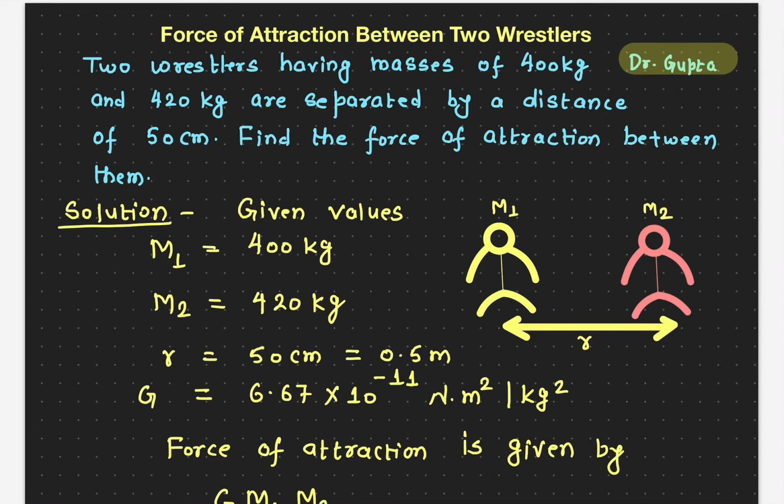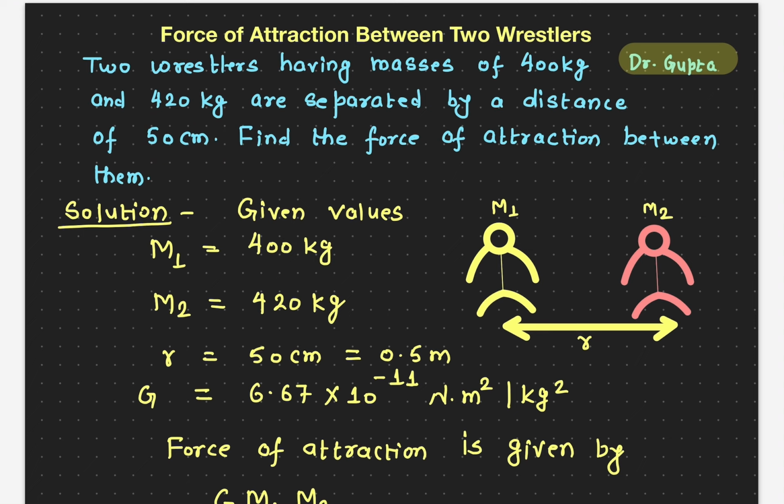In this video, we're going to calculate the force between the two wrestlers. Okay, so let's say we have the two wrestlers here and their masses are 400 kilogram. The other wrestler has a mass of 420 kilogram and they are at a distance of 50 centimeter. What would be the force of attraction between them?